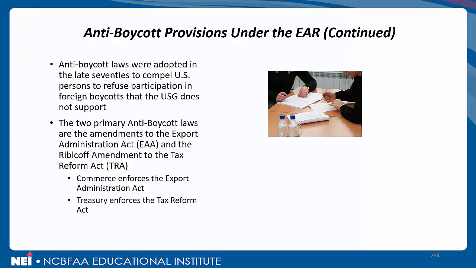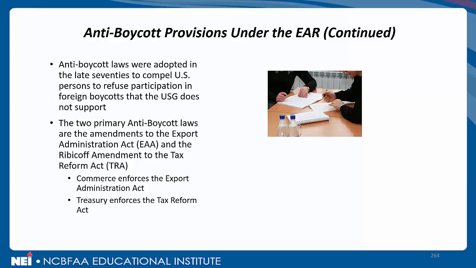Well, first bullet point, anti-boycott laws were adopted in the late 70s to compel U.S. persons to refuse participation in foreign boycotts that the United States government does not support. This is going back a ways, 40 plus years. Second bullet point, the two primary anti-boycott laws are the amendments to the Export Administration Act, the EAA, and the Ribicoff Amendment to the Tax Reform Act, known as the TRA.